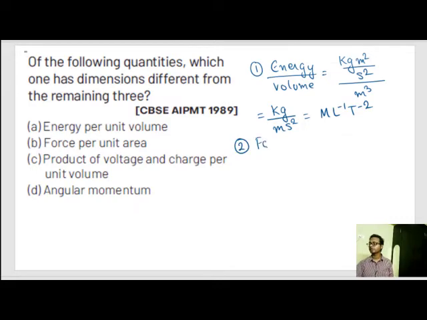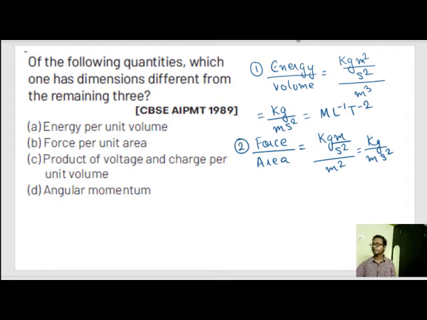Force per unit area. The unit of force is kg meter per second square, divided by meter square, which gives kg by meter second square.